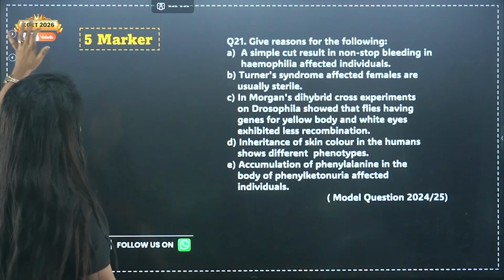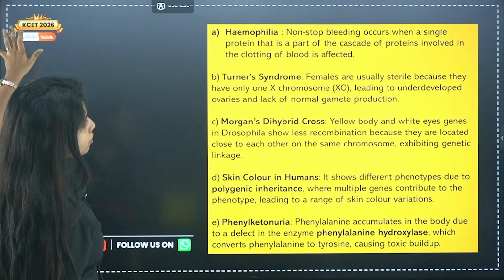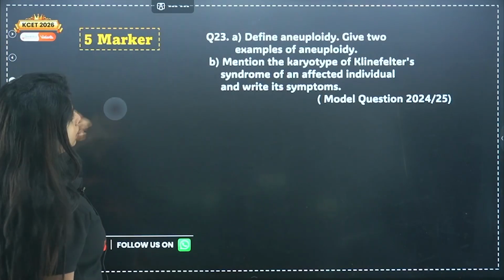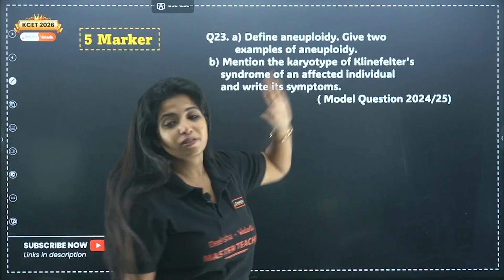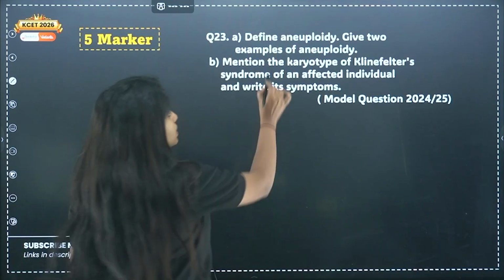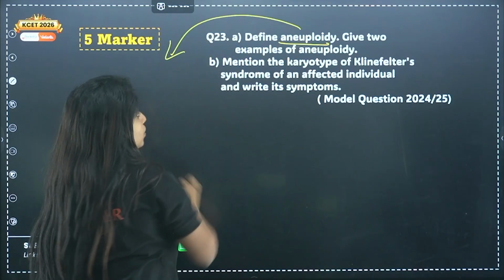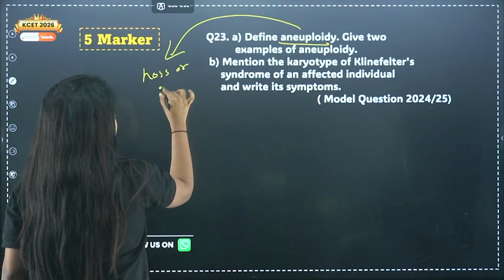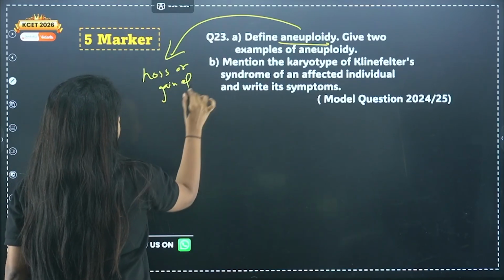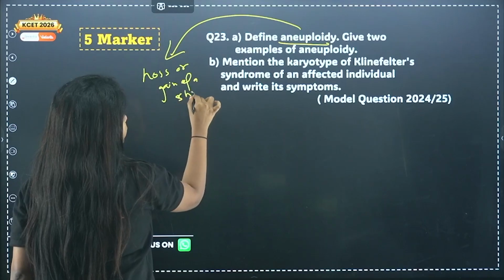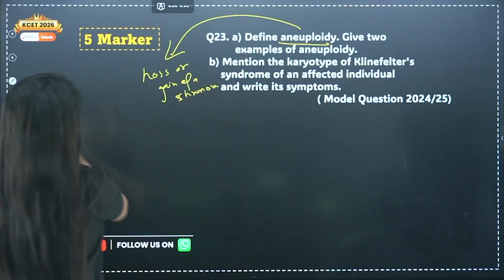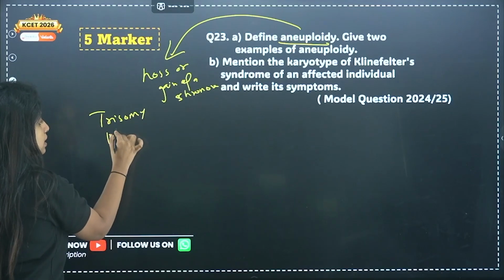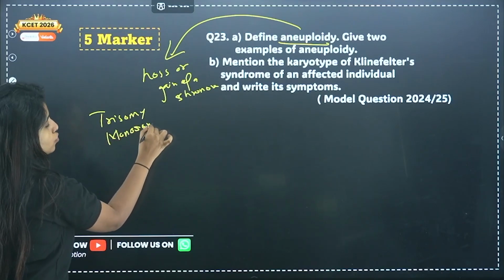I have one more question related to it, and that will make you understand things a lot better. Yes, this one. Define aneuploidy. Give 2 examples of aneuploidy. So aneuploidy is a reason why you get chromosomal disorder. Aneuploidy means loss or gain of a chromosome. If you're gaining, you call this condition trisomy. If you're losing, you call this condition monosomy.